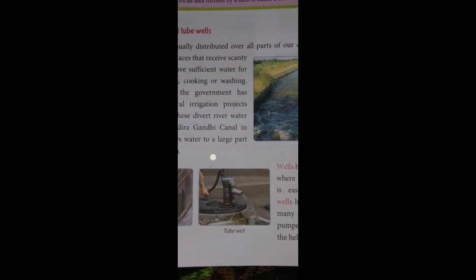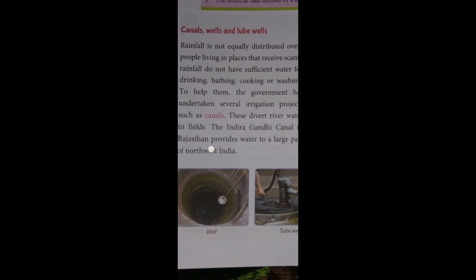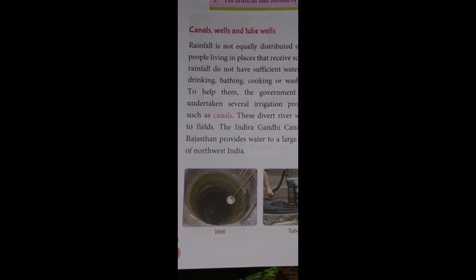So student, this is the image of a tube well. There is one handle. By pumping that, we can get water on the surface of the earth, and this is the image of a well. Here you can see there is water inside the well.